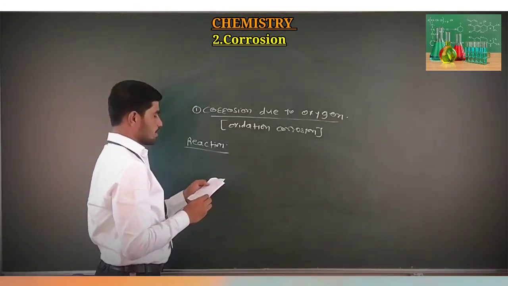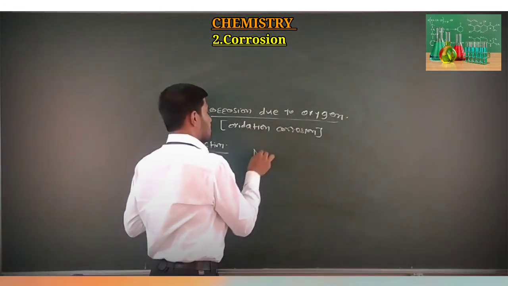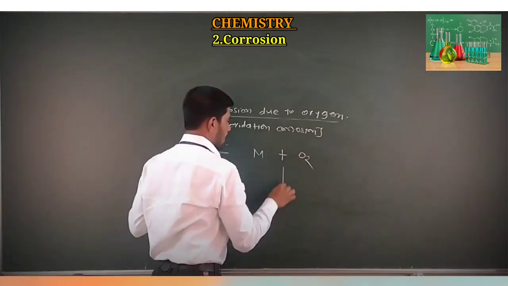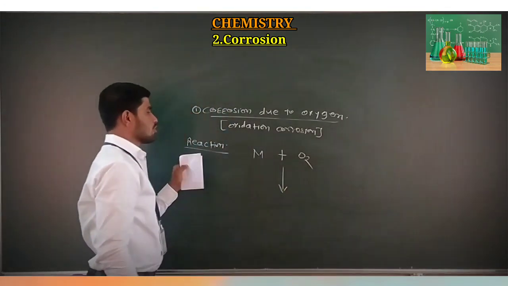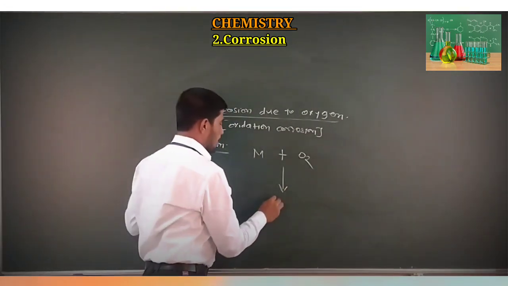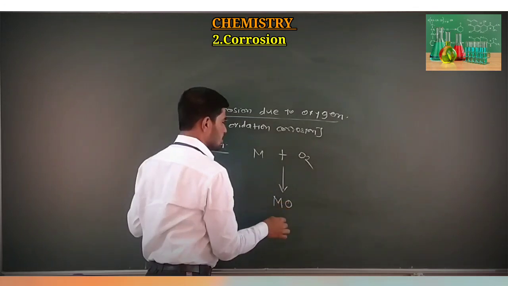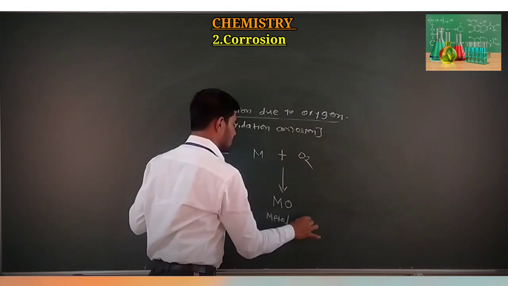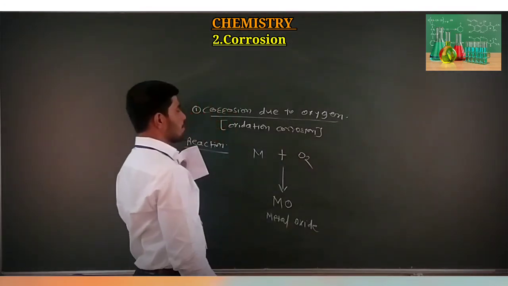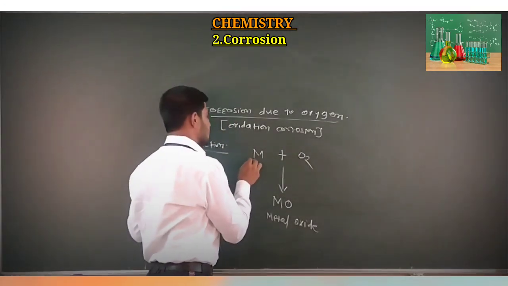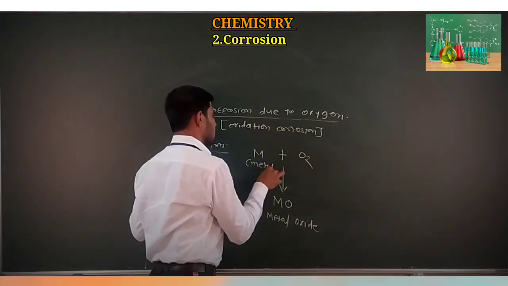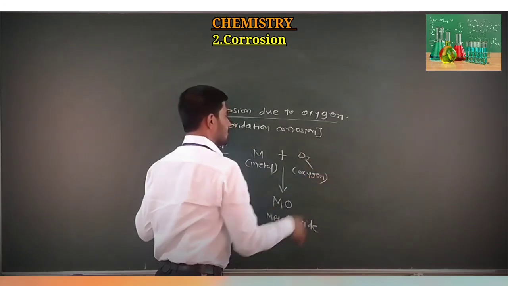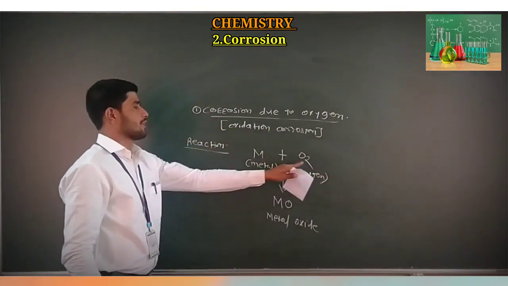In oxidation corrosion, metal comes in contact with oxygen, and from this contact we get metal oxide. Here M is the metal, O2 is oxygen, and from this metal and oxygen